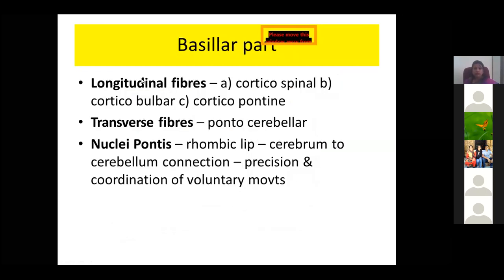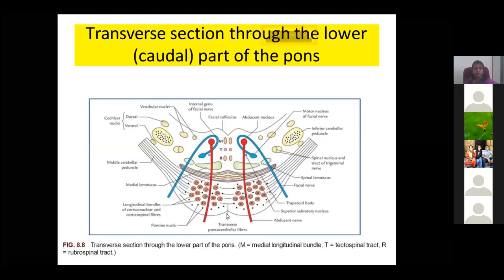So what are the fibers? Mainly the corticospinal, corticobulbar, and corticopontine fibers, and the transverse fibers are the pontocerebellar fibers coming from the pontine nuclei. Now the transverse section of the lower part of the pons, or the caudal part of the pons, has the medial longitudinal bundle, then the tectospinal tract, rubrospinal tract.